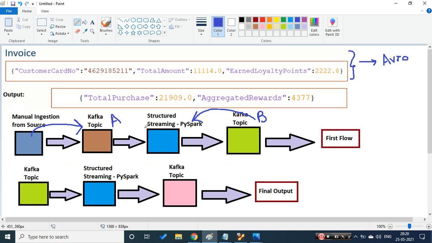Here I'll have to create one producer and one consumer. In the second program, from the same topic I would be consuming the data into my structured streaming. Then there will be one more topic created, which will be C. That's how the flow would be.